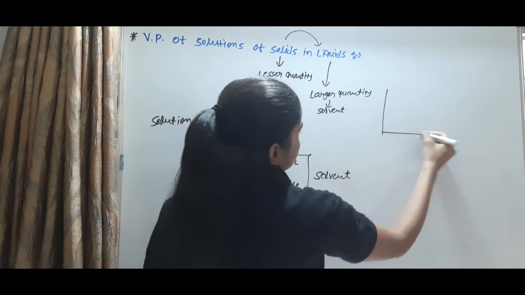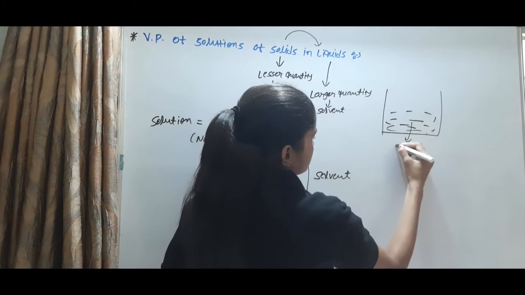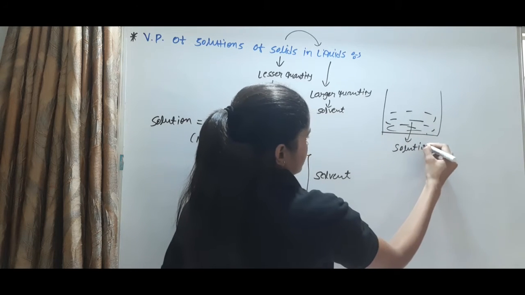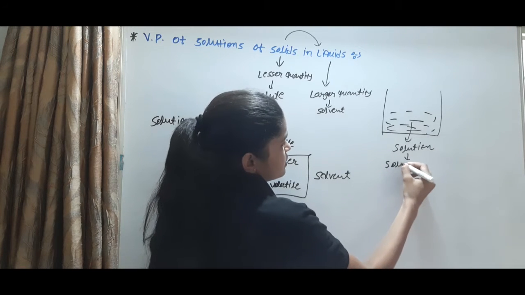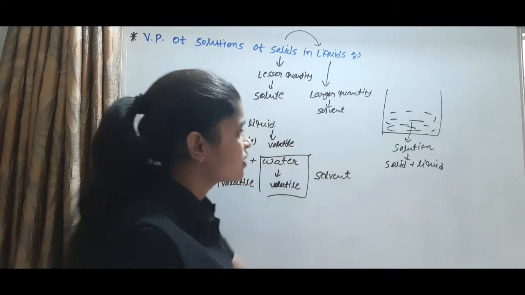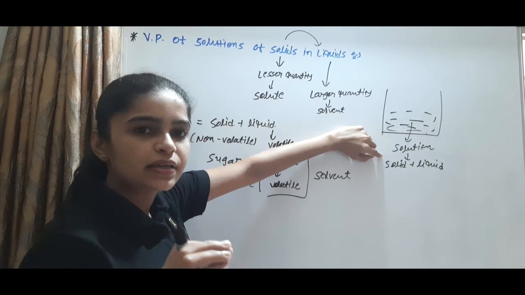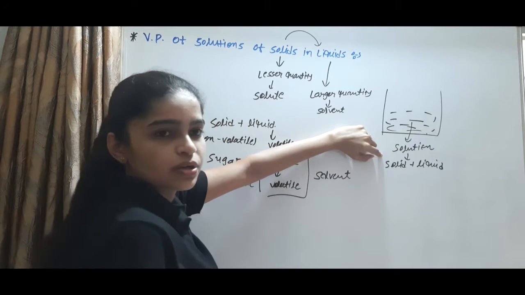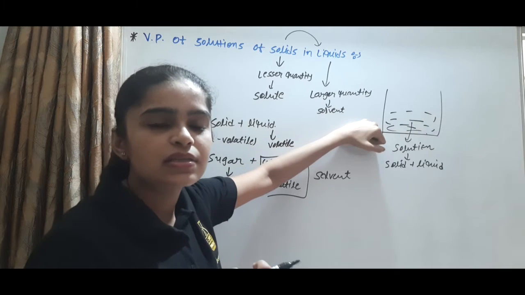For example, consider a beaker filled with the solution. This solution is made up of a solid solute and a liquid solvent. The solid does not take part, because it is non-volatile. We only measure the vapor pressure of the liquid.